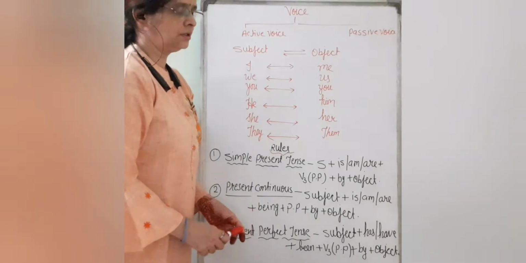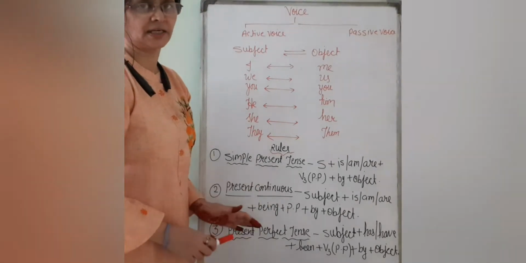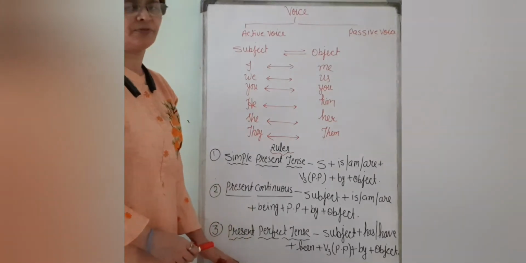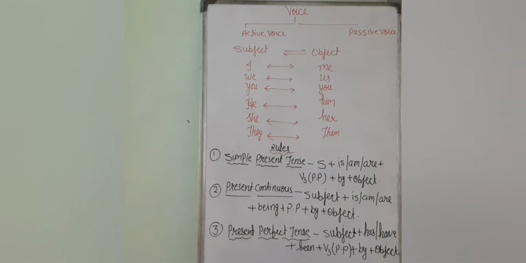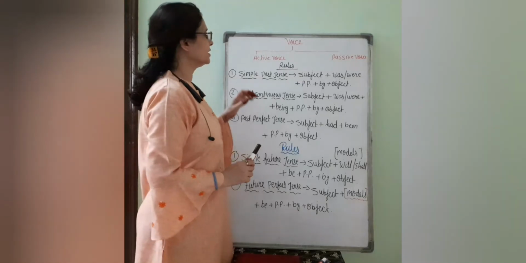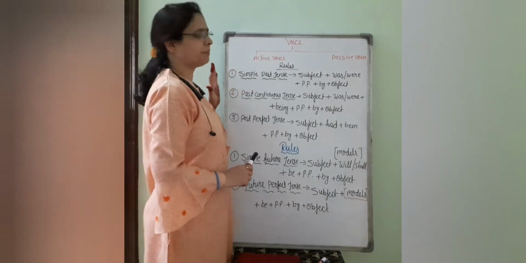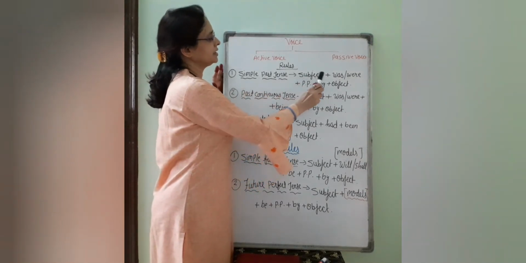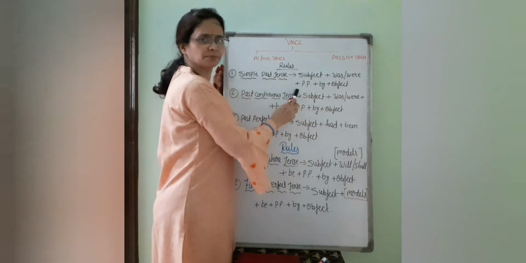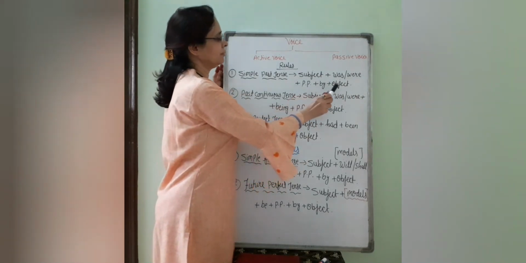Afterwards I will tell you some exercises also, we will practice here, but first of all I prefer to tell you the rules sequentially. So here the next rules are for the past tense. For simple past tense we are using subject plus was or were plus past participle plus by plus object.